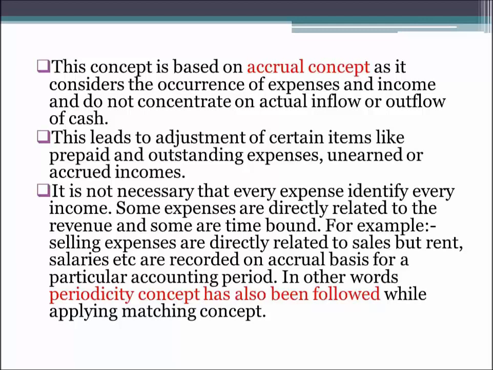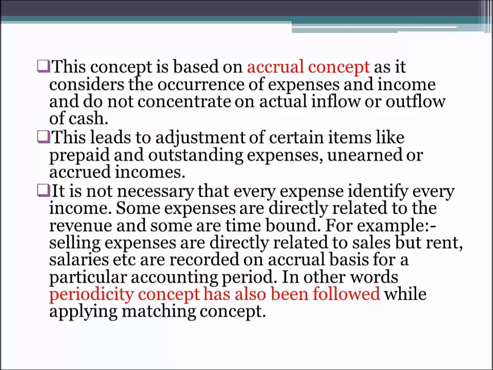But these are not directly related to the sales, but they are indirectly related to the sales. Though they are indirectly related, they have to be recorded. So in this way, the periodicity concept also comes into play while applying the matching concept. Or we can say that these three concepts of accrual, periodicity and matching operate together only and not separately. Whenever we follow the accrual concept, we are following the periodicity and the matching concept automatically.